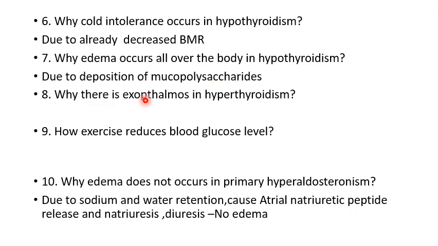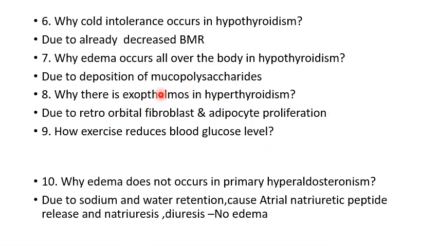Eighth question, why there is exophthalmos in hyperthyroidism? Exophthalmos is protrusion of the eyeballs. It is due to the retroorbital fibroblast and adipocyte proliferation. So what happens usually in Graves' disease? It is a condition with hyperthyroidism.